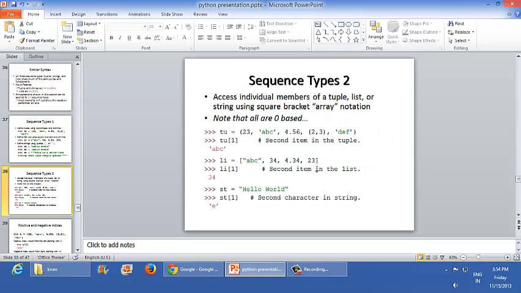One can access the individual members of a tuple, list or string using square bracket array notation. Notice that the items inside the tuple, list or string are zero based. All are zero based. For example, take this tuple. 23 is taken as 0, ABC is taken as 1, 4.56 is taken as 2, the 2, 3 set is taken as 3, and DEF is taken as 4. That means these are all zero based.